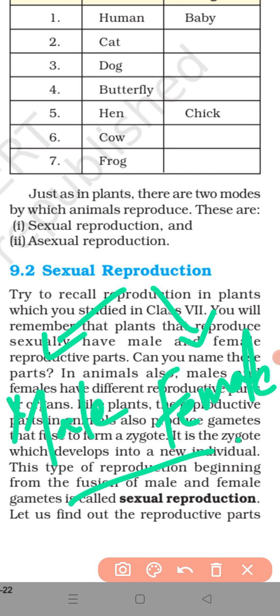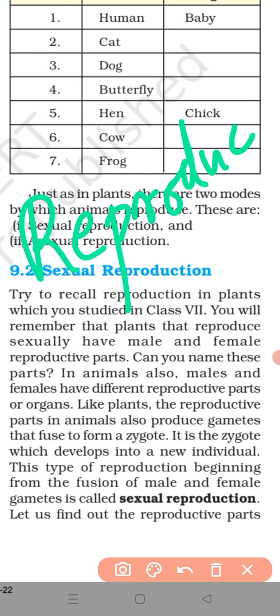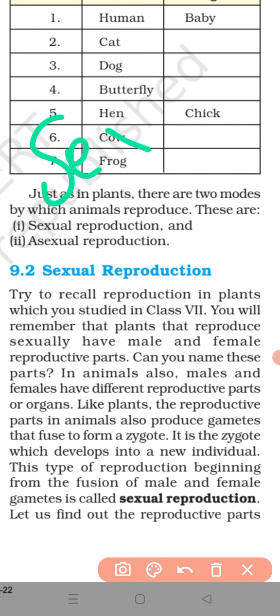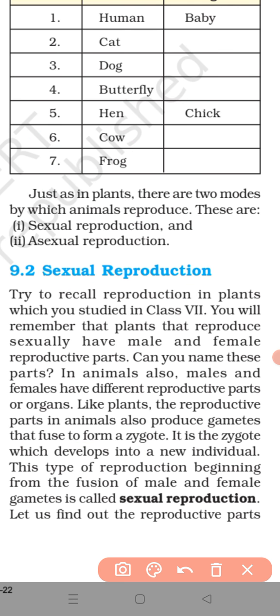Okay, and from each of the parents, what is used? Sex cells are used. Their sex cells are used, or say reproductive cells. Reproductive cells, or say sex cells, or even gametes. Gametes. Okay. From each of the parent, what is used? Their sex cells is used, or say their reproductive cells are used, or say their gametes are used.